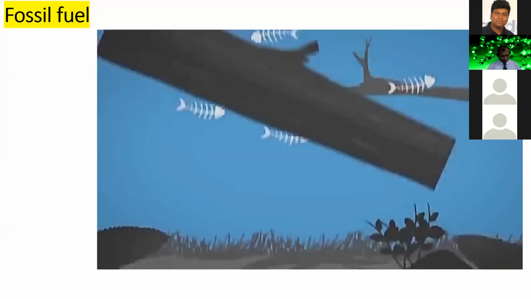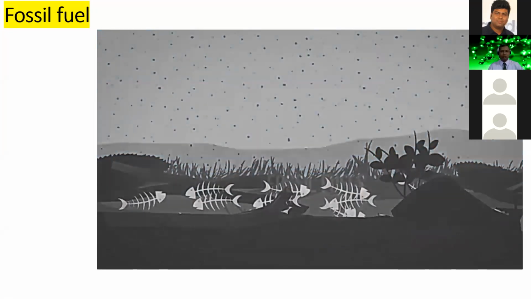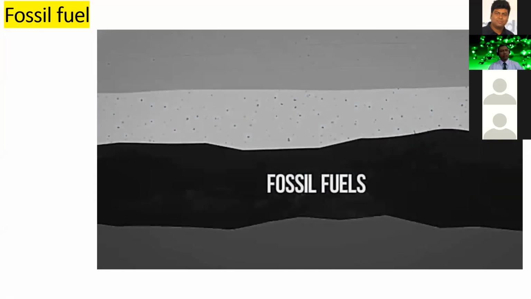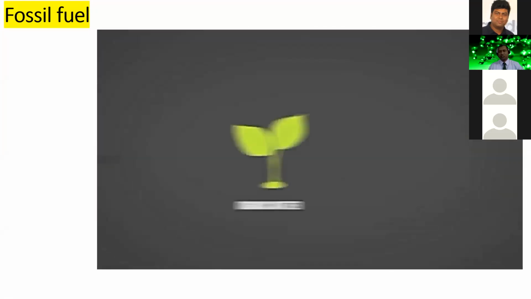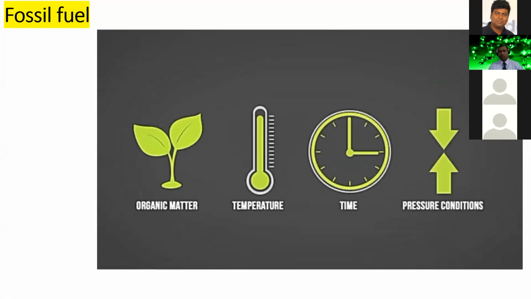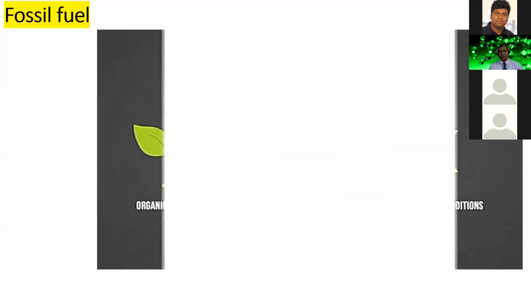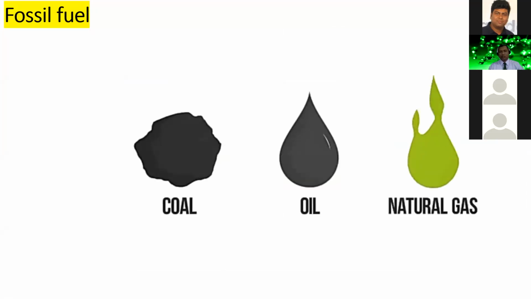As they died, they sank to the bottom of swamps and oceans and for millions of years started decomposing under layers of sand, clay, and other minerals. Different types of fossil fuels formed depending on the combination of organic matter, temperature, time, and pressure conditions while decomposing. There are three major types of fossil fuels: coal, oil, and natural gas.